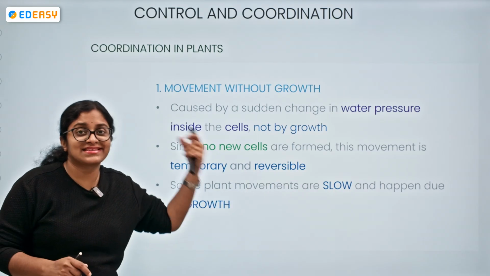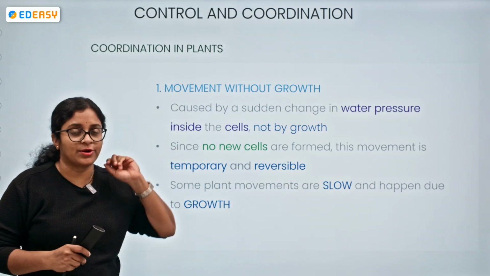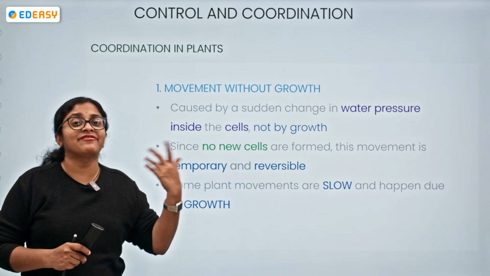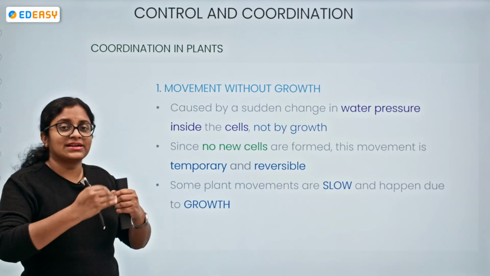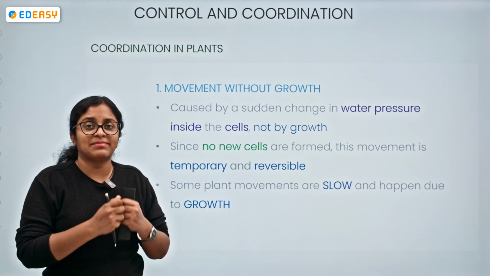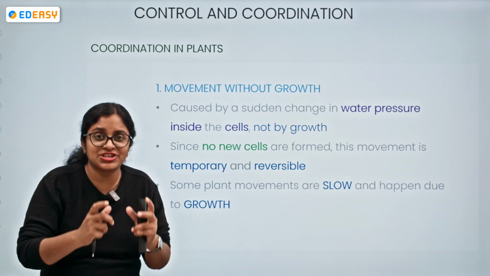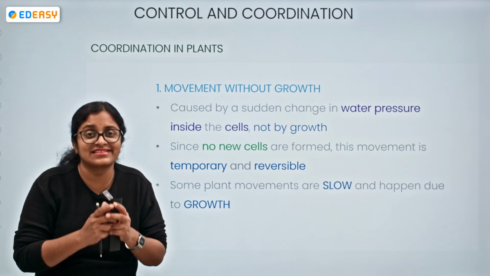What happens inside it? We are saying it is not due to growth, then what is the guiding factor that is driving it? Whenever a touching sensation is felt by the plant, there is a sudden change in the water pressure inside the cells.